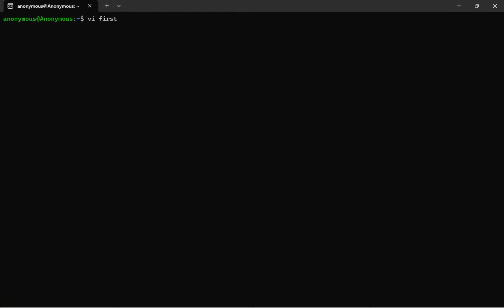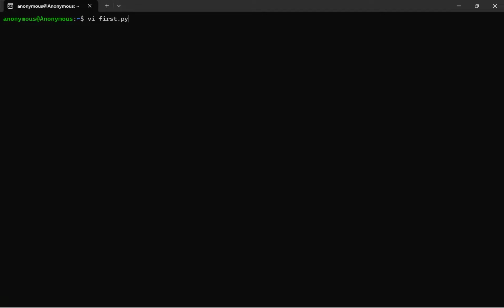After giving the file name, we need to provide the extension for the Python file. It is a Python file, right? So I'm going to give the extension .py. Everyone who wants to run a Python program in the Linux environment must give .py. .py means Python, so that Linux can understand that it is a Python program and run it accordingly. So here I am going to create a first file, first.py.